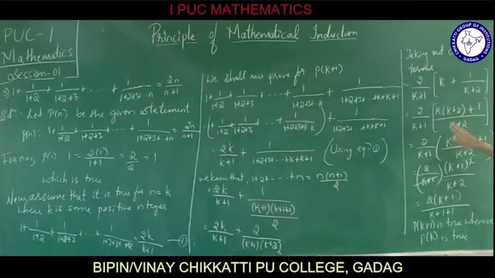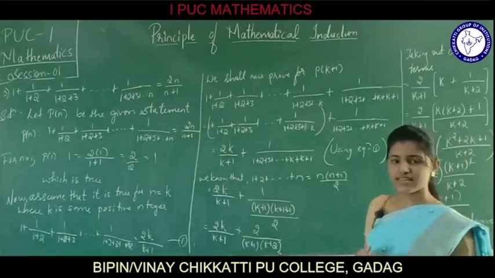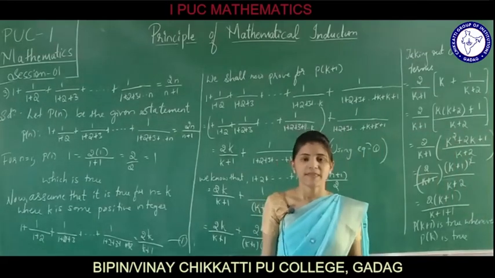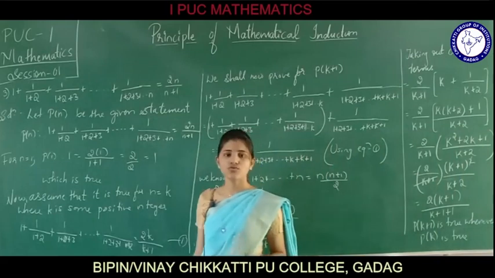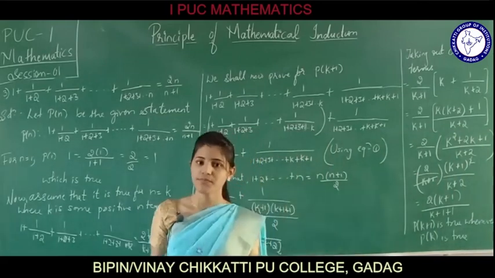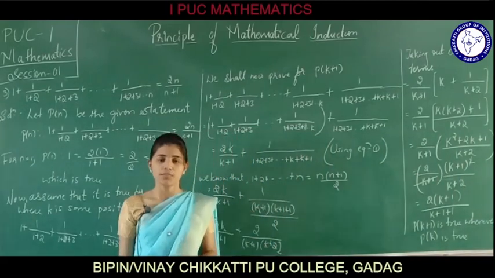Next, take down the LCM, k into k plus 2 plus 1 divided by k plus 2. On simplifying, we got k square plus 2k plus 1, which is nothing but k plus 1 whole square. On cancelling, we got 2 times k plus 1 divided by k plus 2, which can be written as k plus 1 plus 1. Hence, we proved that it is true for P of k plus 1 whenever it is true for P of k.